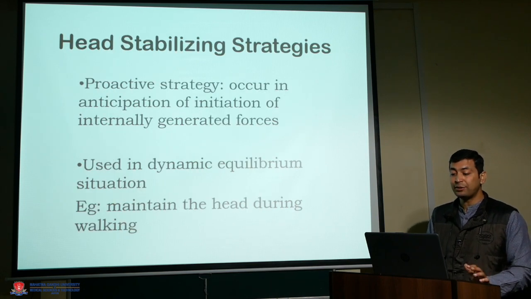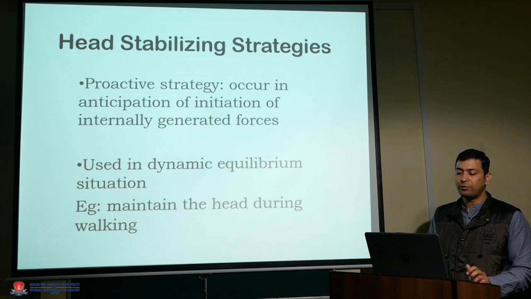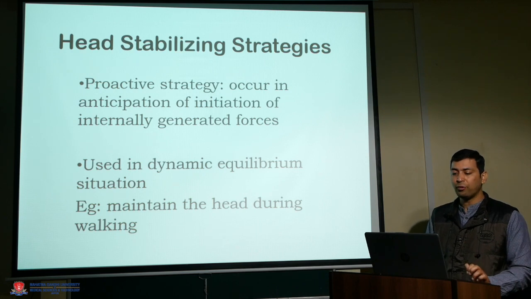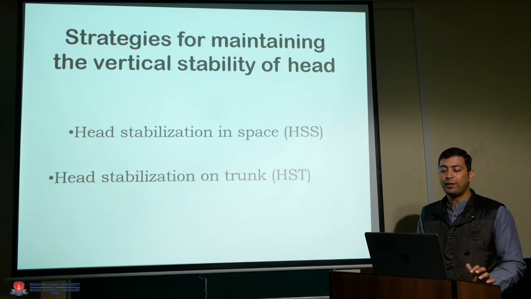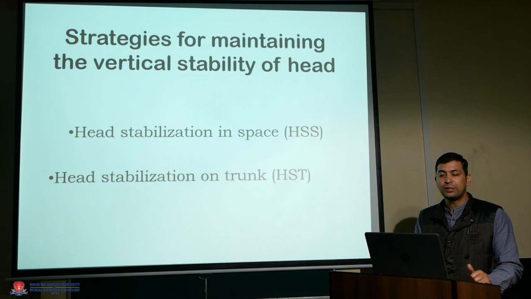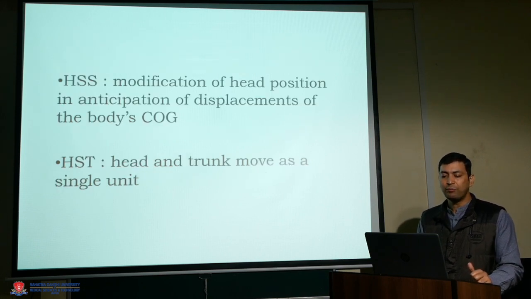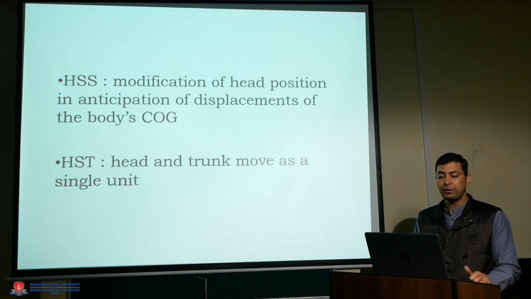Head stabilization strategies, other than these strategies of ankle or hip: proactive strategies occur in anticipation of the initiation of internally generated force, used in dynamic equilibrium situations, such as maintaining the head during walking. Strategies to maintain the vertical stability of the head are head stabilization in space or head stabilization on the trunk. Head stabilization in space: modification of the head position in anticipation of displacement of the body COG. Head stabilization on trunk: head and trunk move as a single unit.